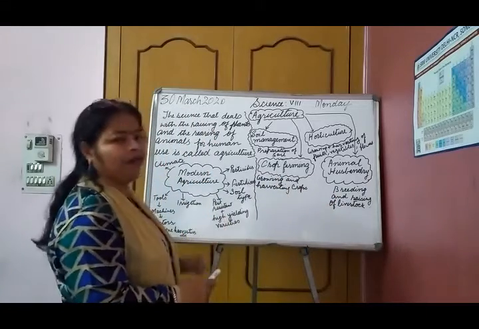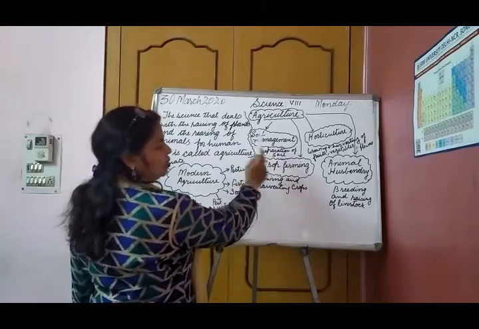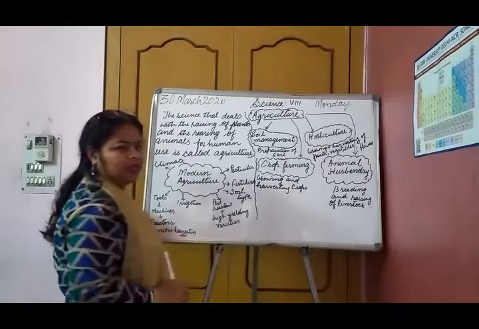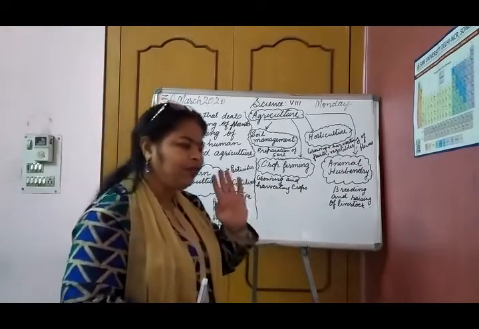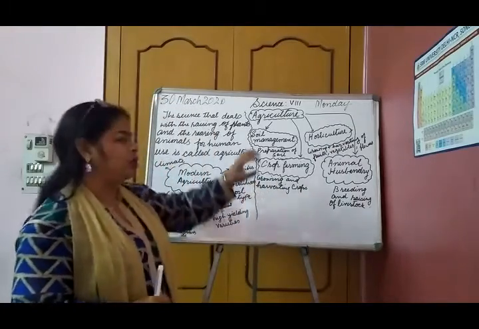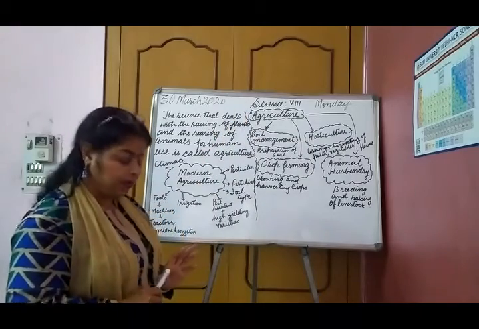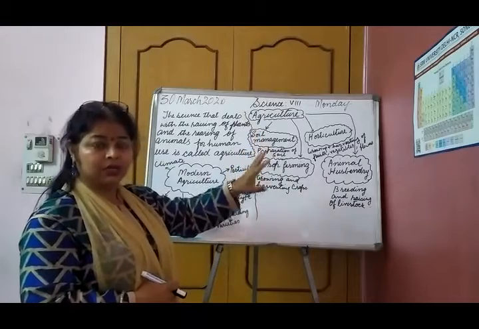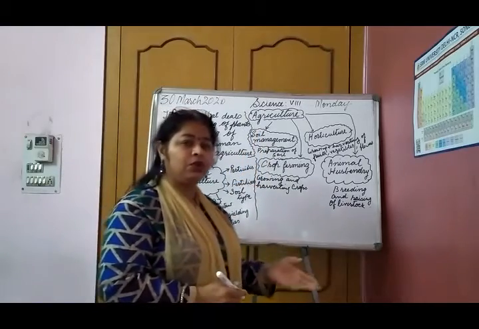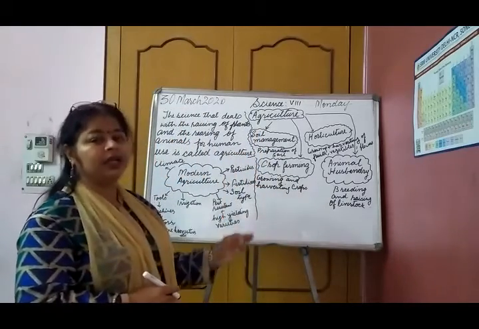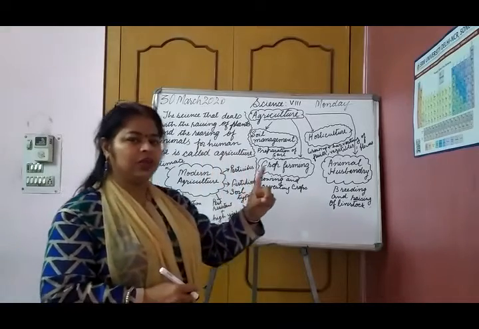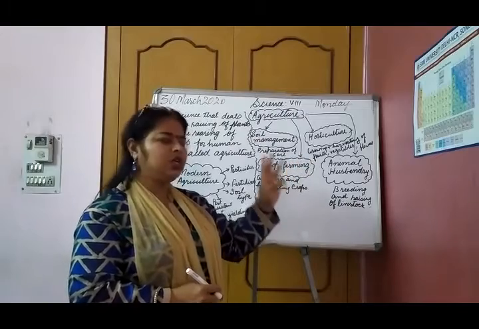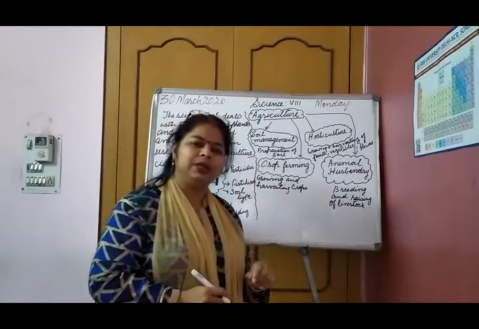So these are the four aspects. What are they? Soil management, crop farming, horticulture, animal husbandry. These are the four aspects of agriculture. Now I think it is clear to you. So, what are the four aspects of agriculture? Number 1, soil management; number 2, crop farming; number 3, horticulture; and number 4, animal husbandry.